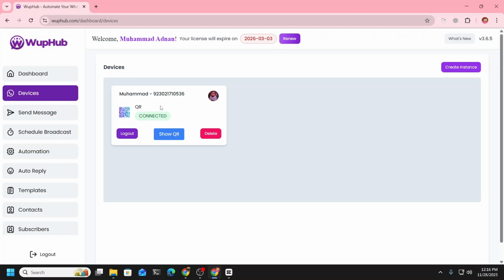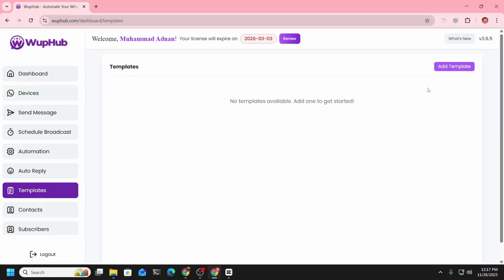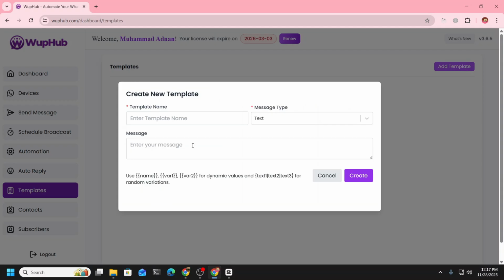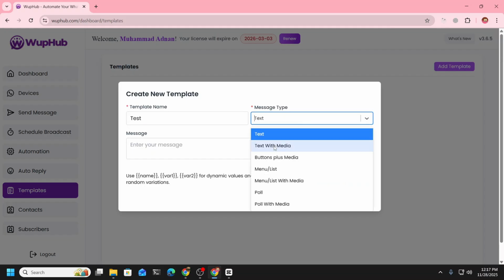Now the next step is how to send a message. For that, the third most important thing to do in WupHub is create a template. You're going to click on add template, add a name, and select the message type. For now, let's go with text.